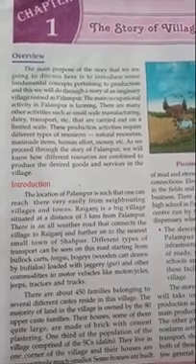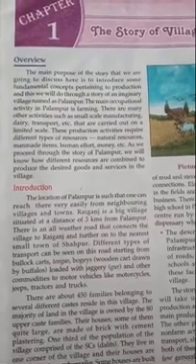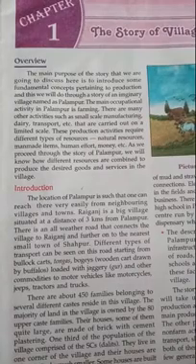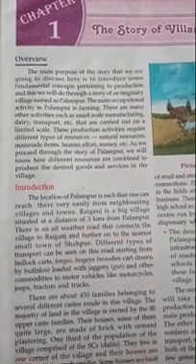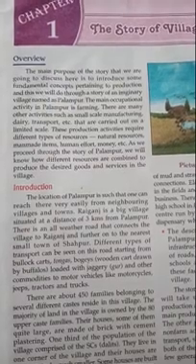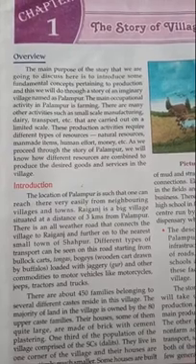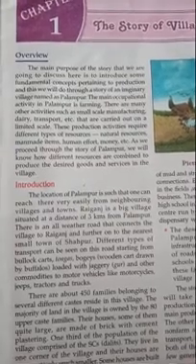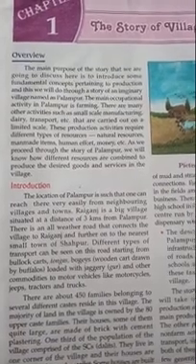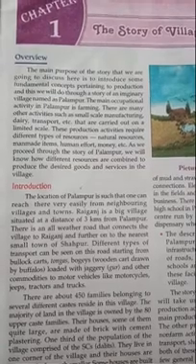As we know, in village areas, people engage themselves to earn money in some small manufacturing industry like dairy, transport, etc. that are carried out on a limited scale. These production activities require different types of resources: natural resources, man-made items, human effort, money, etc. As we proceed through the story of Palampur, we will know how different resources are combined to produce the desired goods and services in the village.